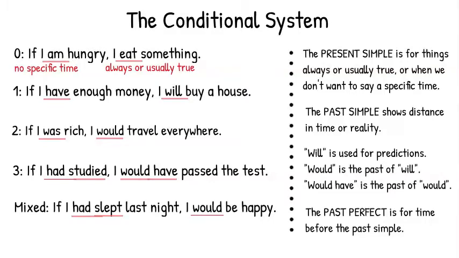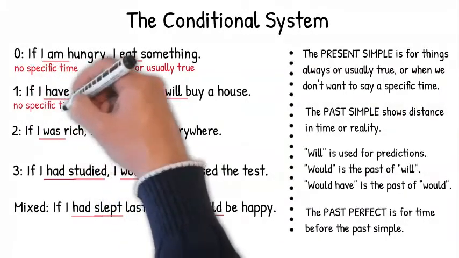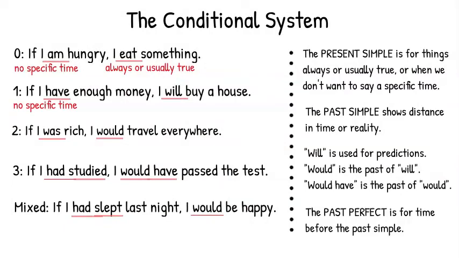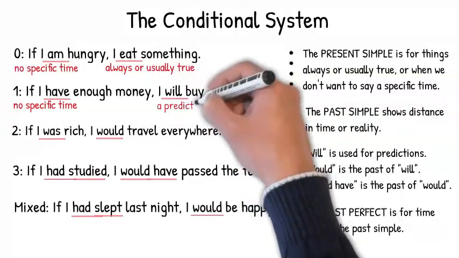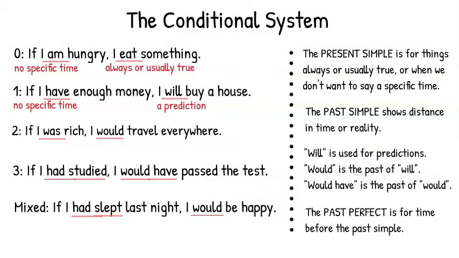For the first conditional, we use have in the present simple because we don't want to say a specific time. I don't want to say when I will have enough money. I probably don't know when that will happen, so I use the present simple to show that there is no specific time. And in the result, I use will to make a prediction about the future. So we use the first conditional to make predictions about the future.